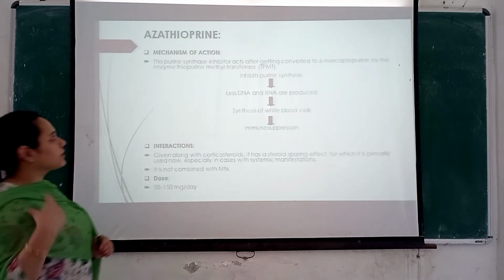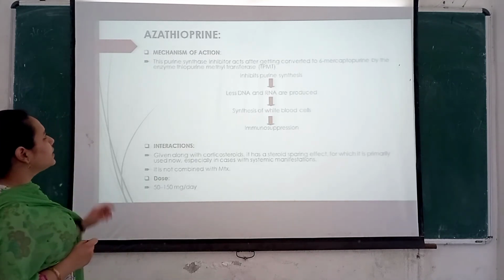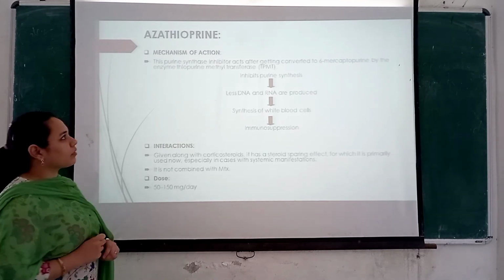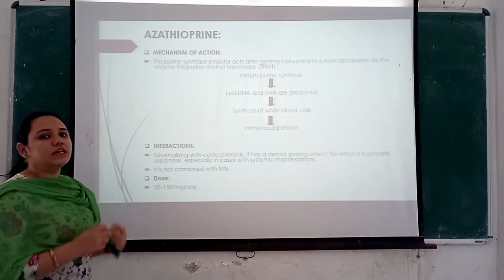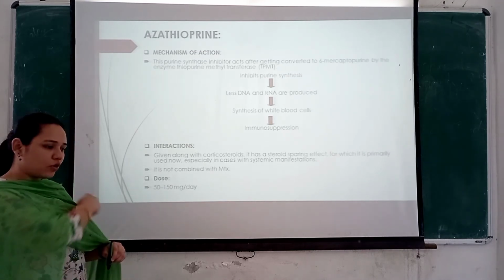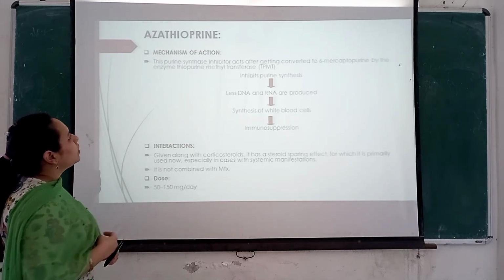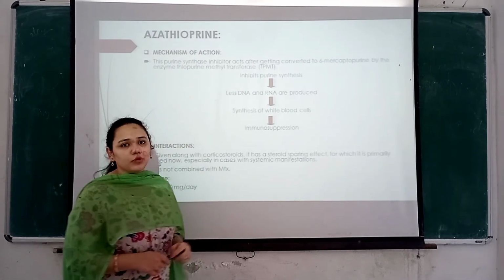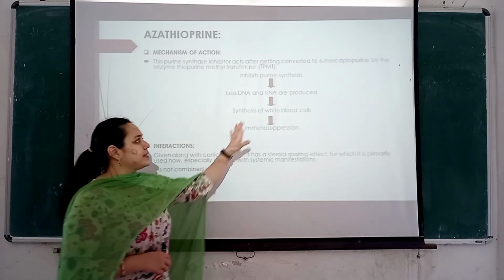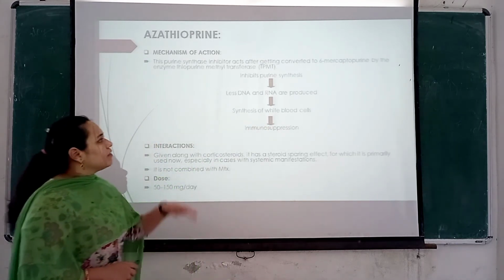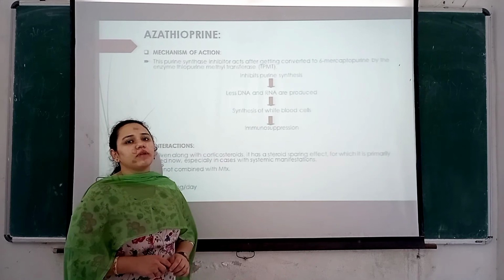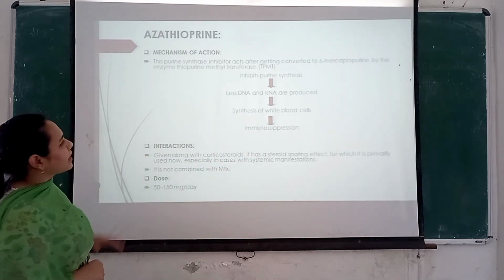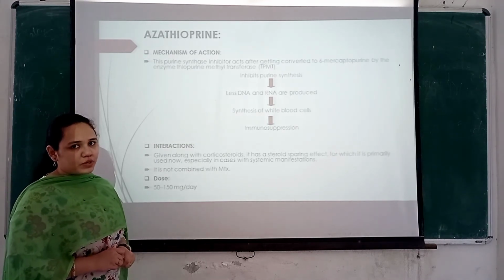So coming to the next drug, that is azathioprine. So this azathioprine is a purine synthesis inhibitor, and it first gets converted to 6-mercaptopurine, and then only it shows its action. So azathioprine inhibits purine synthesis, because of which less DNA and RNA are produced, which results in reduced white blood cell synthesis, which causes immunosuppression. So this drug primarily acts by inhibiting purine synthesis.